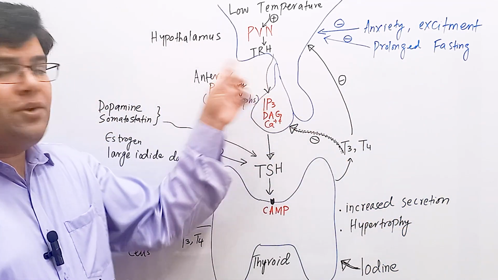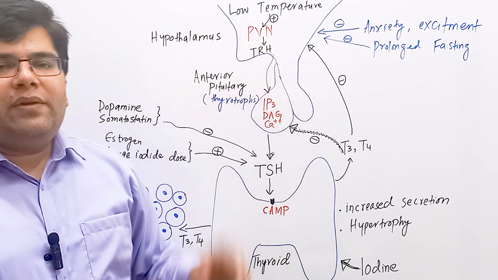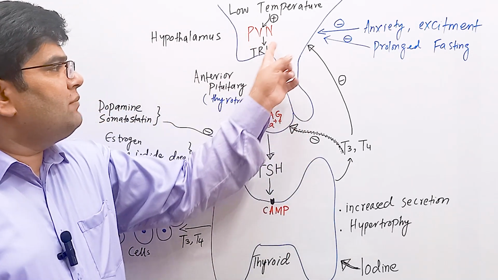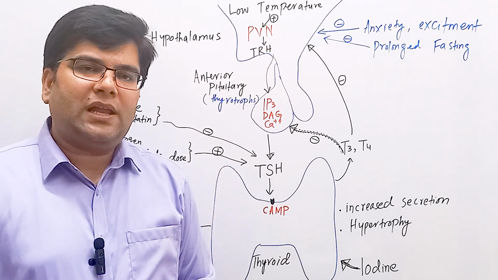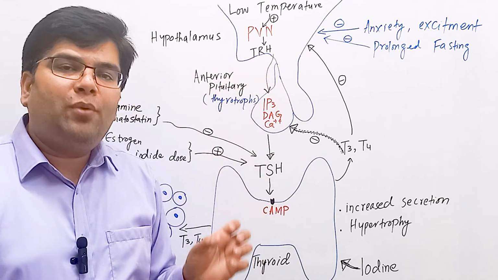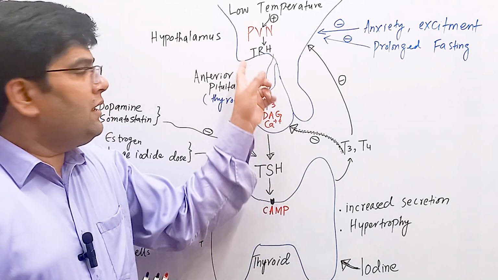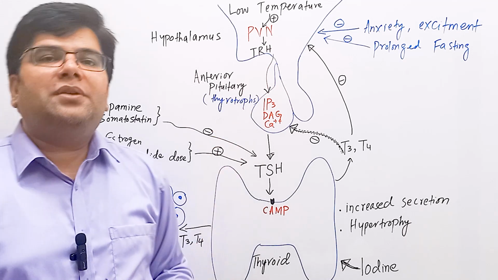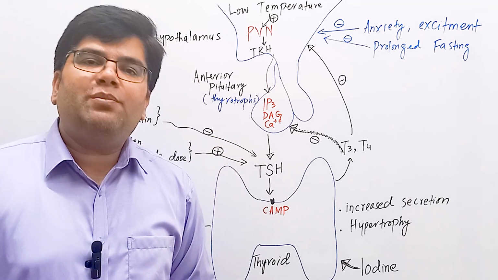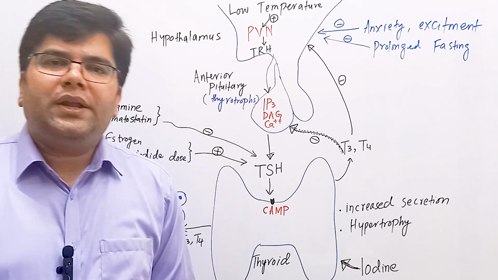TRH is a tripeptide hormone which is released from the paraventricular nucleus and then comes into the median eminence of the hypothalamus. Then it is absorbed into the blood vessels of the hypophyseal portal circulation, and along those vessels it reaches the anterior pituitary to stimulate the basophilic cells, which are called thyrotrophs.